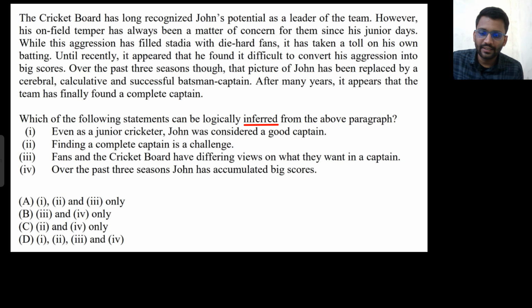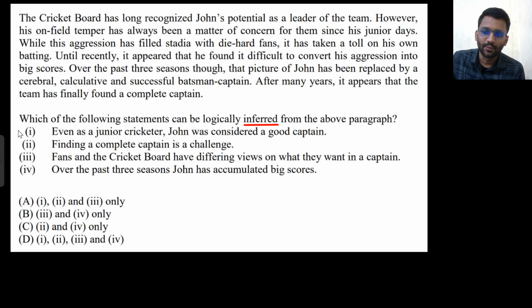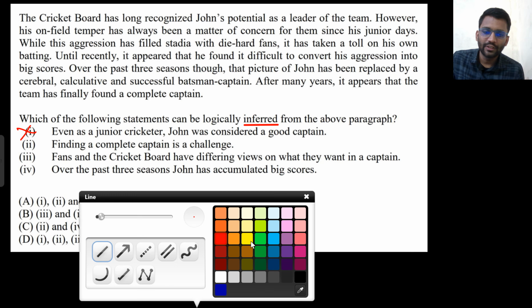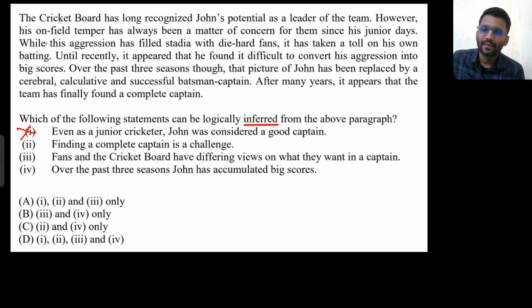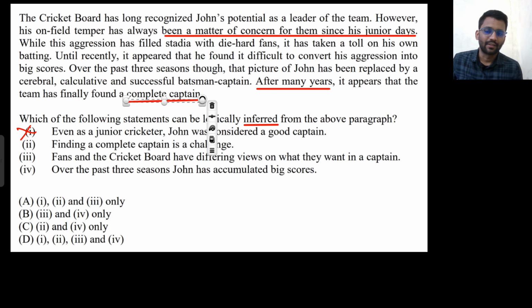So the first statement says that even as a junior cricketer, John was considered a good captain. No, because here it is written that his own field temper has always been a matter of concern for them since junior days. He was not considered a good captain during his junior days. He was considered a good captain after many years, after which they have found a complete captain.